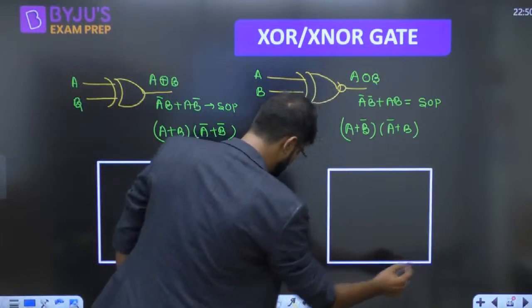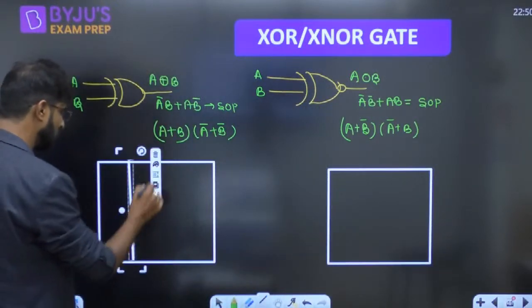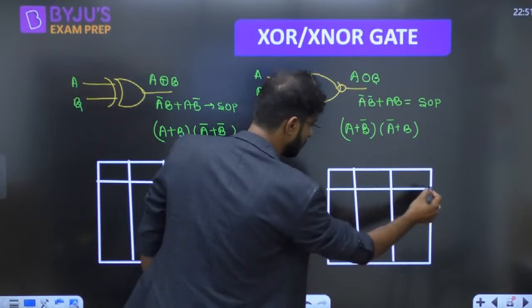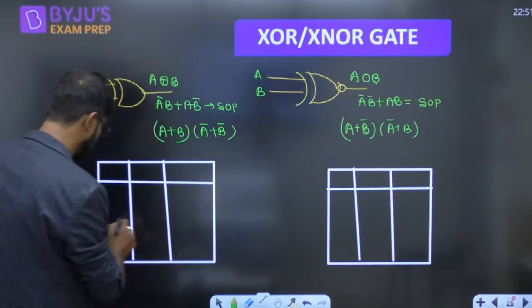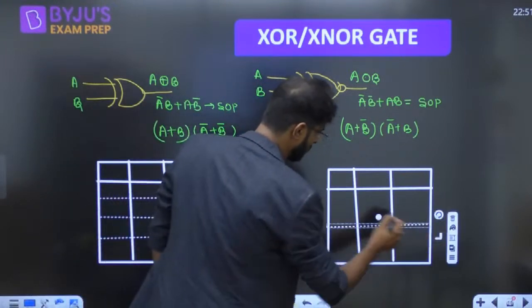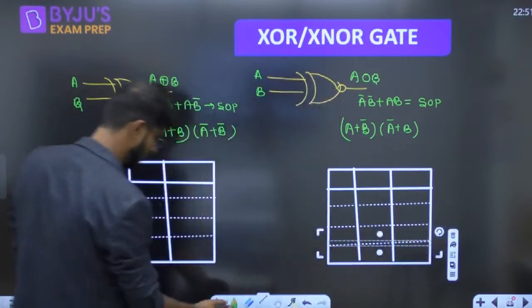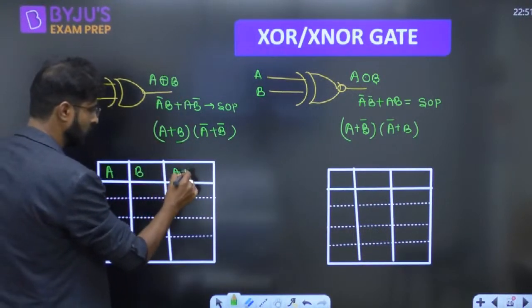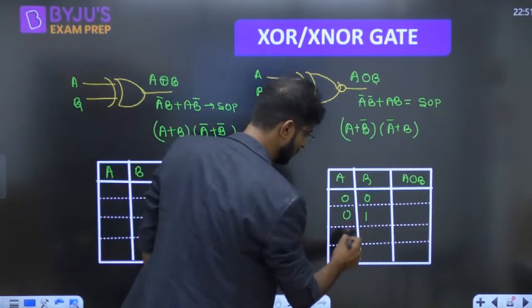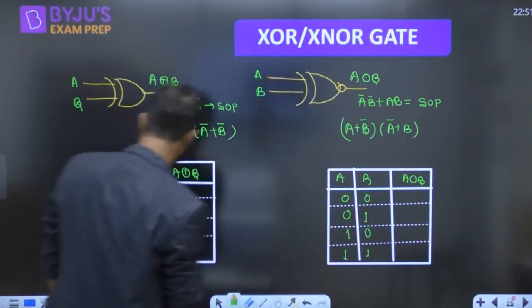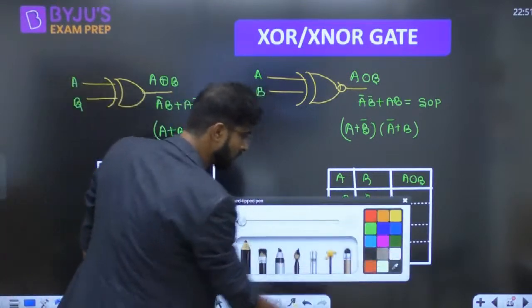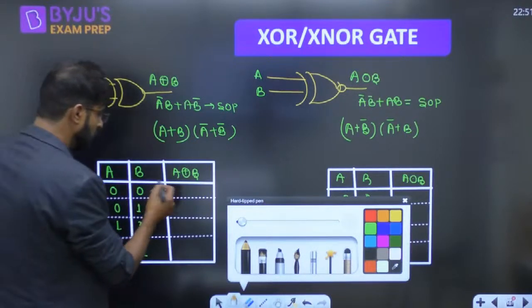Or the XNOR gate truth table, it's again very simple. ओके, 0 XOR 0 आपको मिलेगा 0.